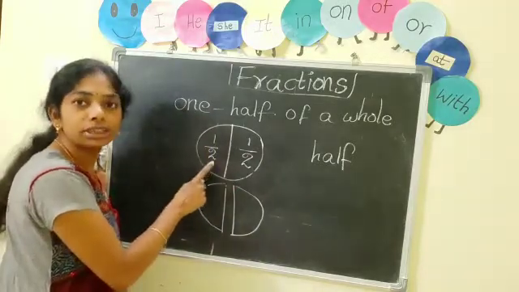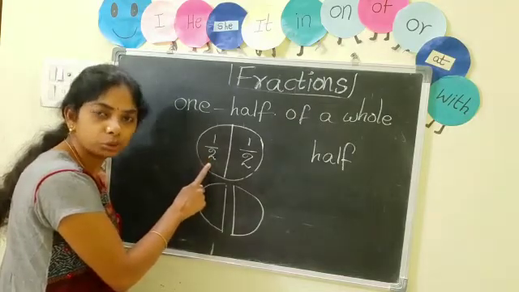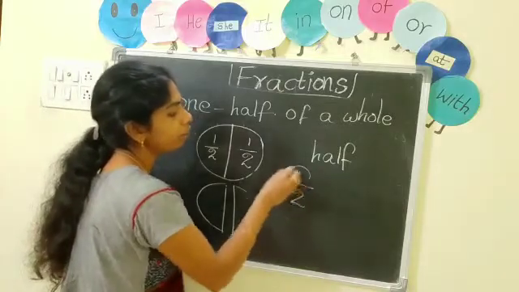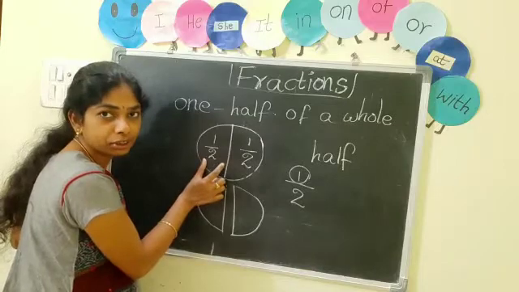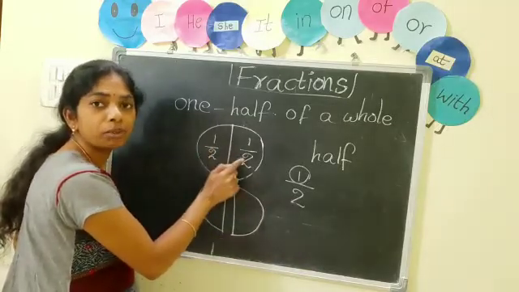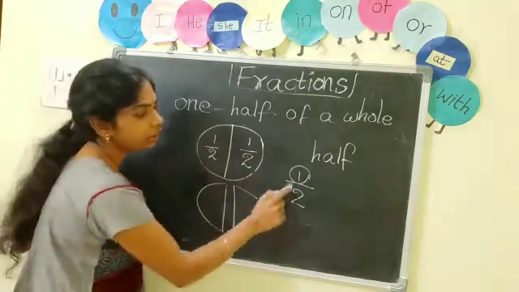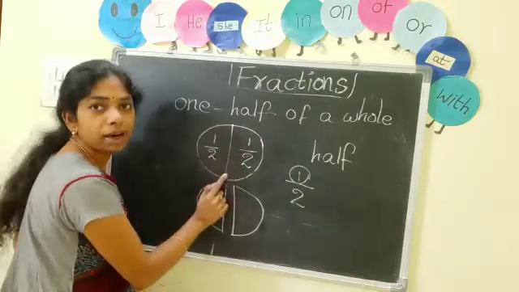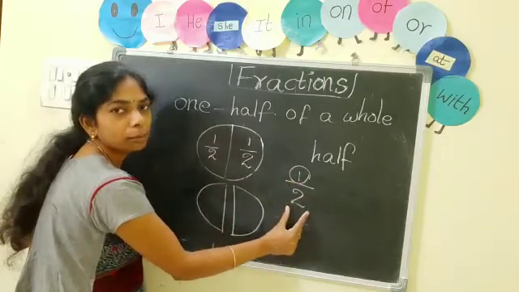How do we read this, children? 1/2. 1 is the number of parts we are referring to, and 2 means the total number of parts. How many parts are there? 1, 2. 2 parts. Suppose I want to tell about this part. This is 1 part. So 1 by the total number of parts, 2.